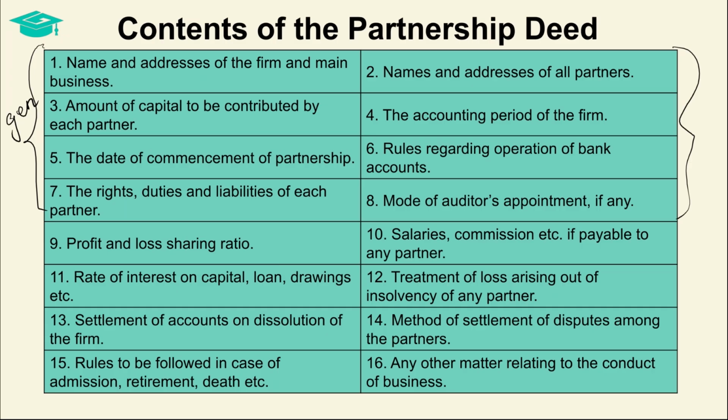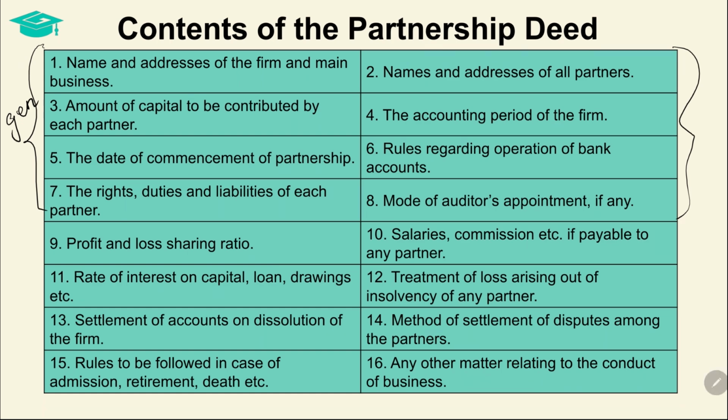what is the capital brought in by each partner, because partners may bring in capital equally or unequally, and so this has to be recorded. Then the deed contains details of accounting period and the date on which the partnership commenced. Also, the rules to be followed while operating bank accounts should also be agreed and recorded. For example, authorizing some partners to operate or say operating bank accounts jointly, etc. Also, the rights, duties, and liabilities of partners should properly be defined and recorded. Further, to avoid any confusions and disputes, the mode of appointing auditors is also charted out.